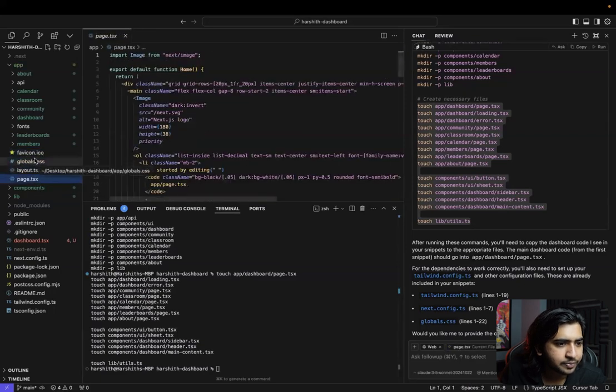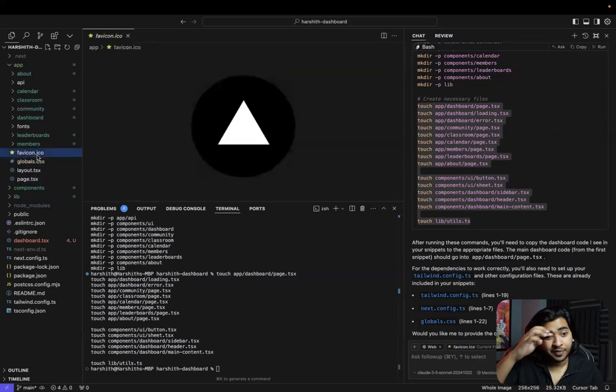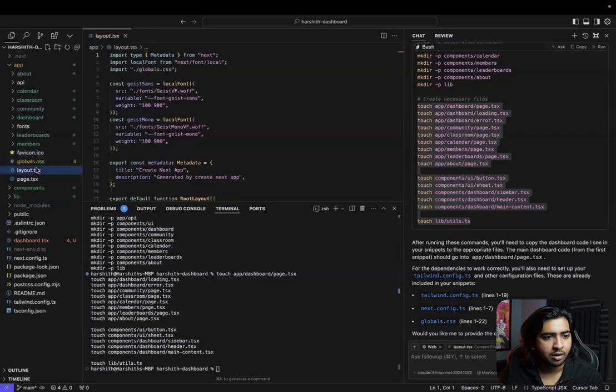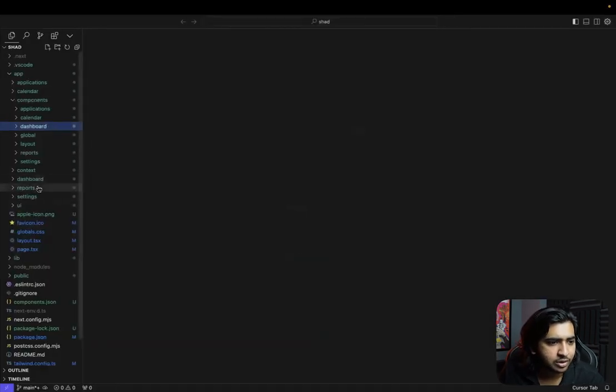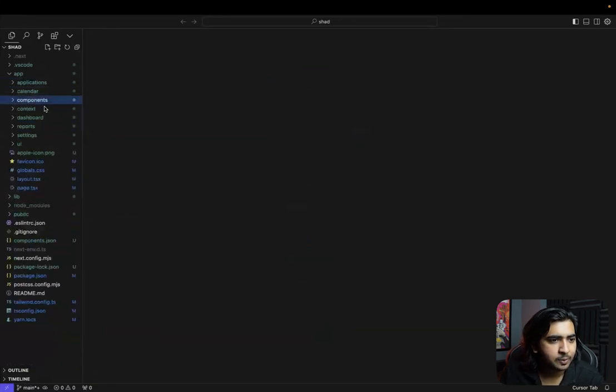Okay. There's favicon, global, this, and let's just refer to the previous folder structure. Okay, it has the same thing again, right? Application. Okay, this was here itself. Okay, but was this in app?